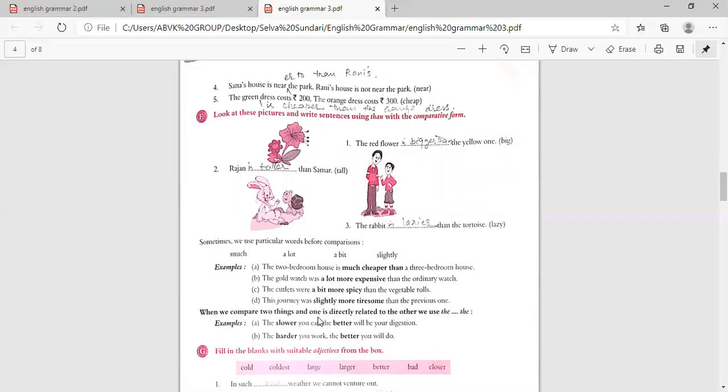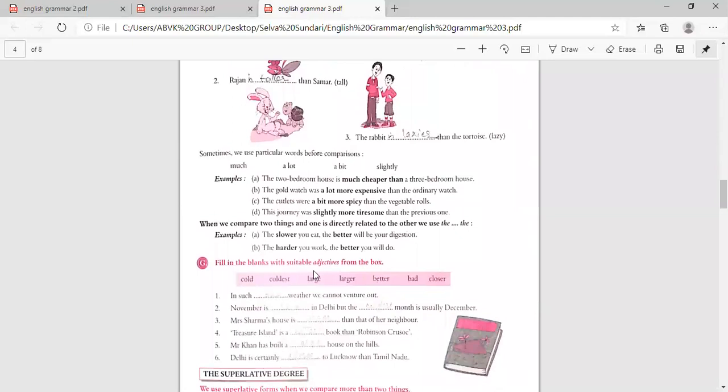Now, when we compare two things and one is directly related to the other, we use the. So that is, the slower you eat, the better will be your digestion. So this also has the, that is when you're comparing things directly related, here slower and better are directly related. The harder you work, the better you will do. So like this, the will come.